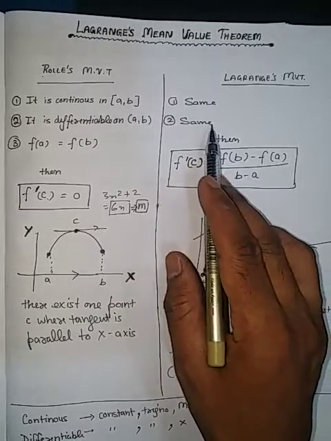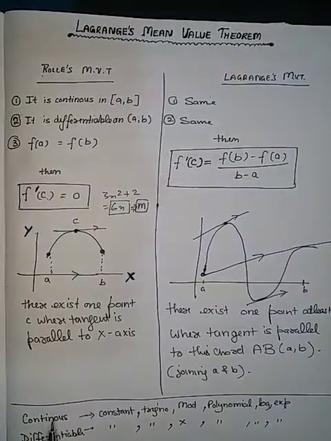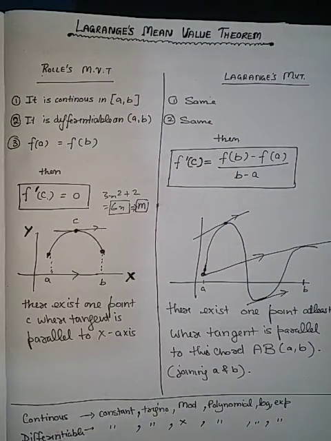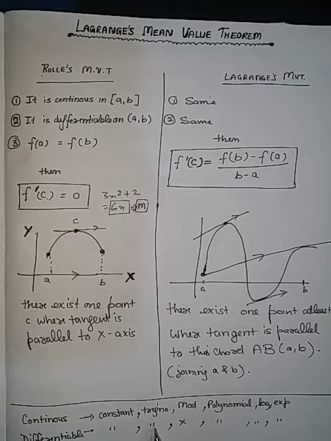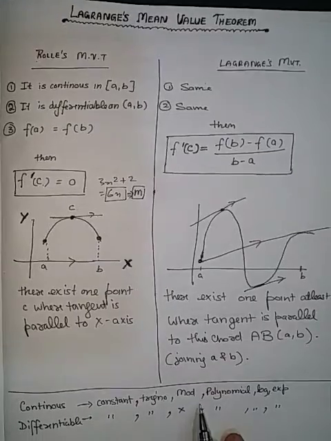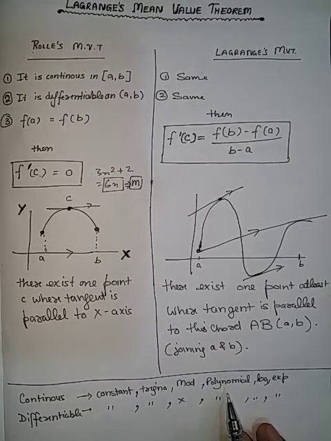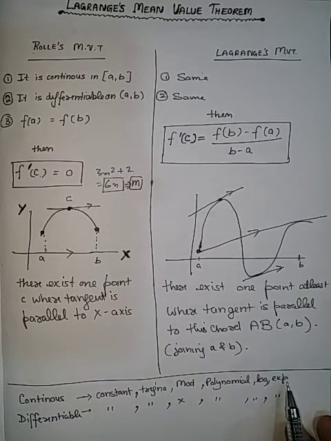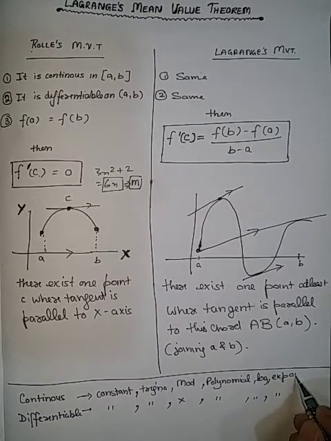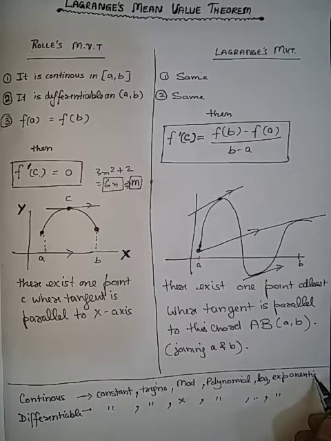Again we will discuss it. Given function is continuous and differentiable. A constant function is differentiable as well as continuous. A trigonometric function is both continuous as well as differentiable. Mod function is continuous but not differentiable, and a polynomial is both continuous and differentiable. Log is continuous and differentiable. Exponential is also continuous and differentiable.